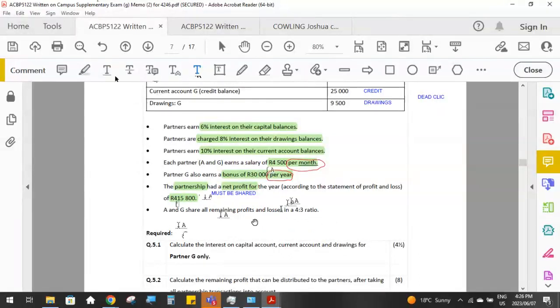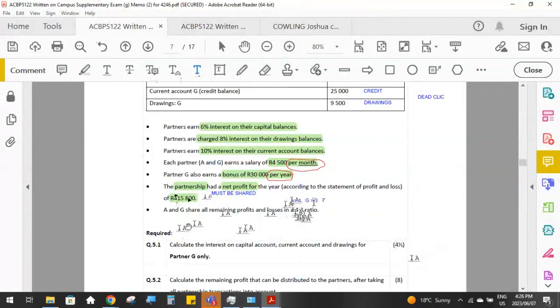So partner A, it's 4 parts. Partner G, it's 3 parts. So we've got 7 parts in total. So the profit must be divided into 7. And of those 7, A will get 4 parts. So A will get 4/7 and G will get 3/7.